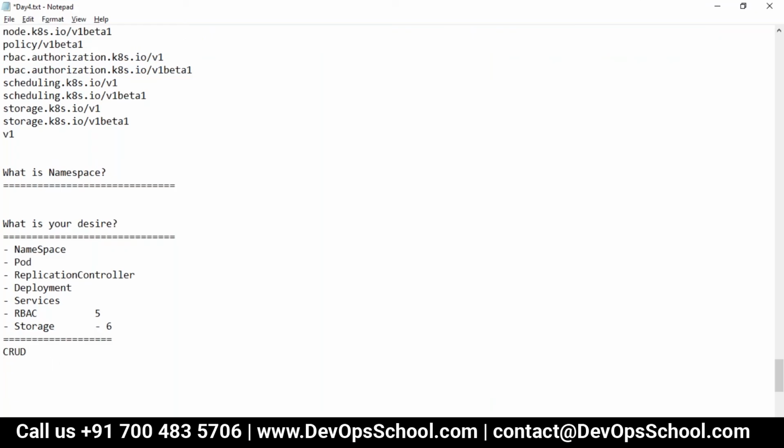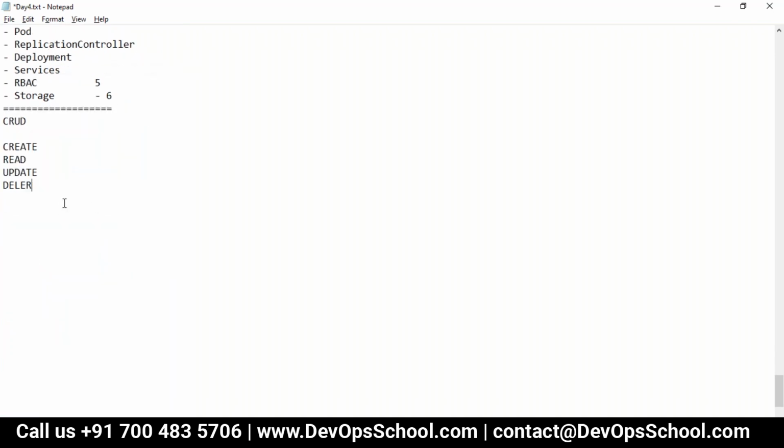What is the CRUD? CRUD means create, read, update, delete. Now if you want to simplify, create means post, read means get, update means put, and delete means delete. These we call verbs. Every API you do this only.